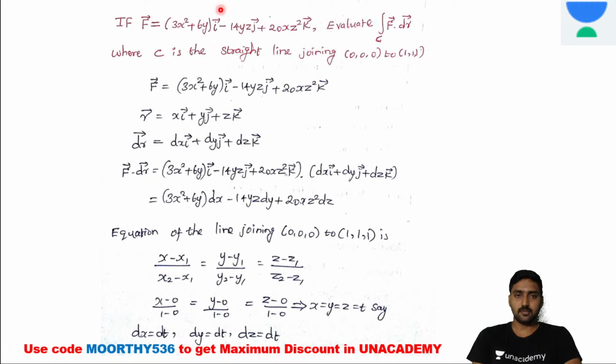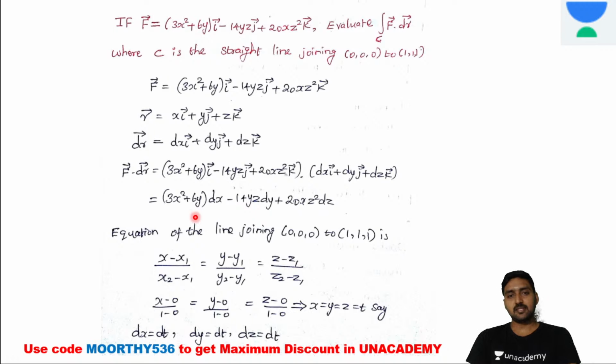Now for the F vector we write the r vector: r vector is equal to x i vector plus y j vector plus z k vector, is it right? Now F vector dot dr vector is equal to, while multiplying, the F vector (3x squared plus 6y) i vector minus 14yz j vector plus 20xz squared k vector, dot dx i vector plus dy j vector plus dz k vector.